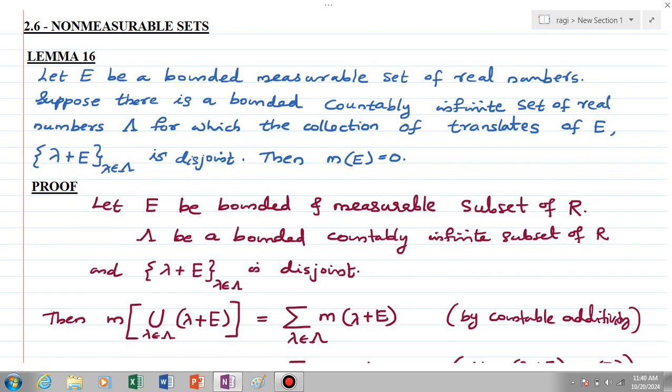Welcome all. Now we are going to discuss the concept of non-measurable sets. Okay, first we have Lemma 16.